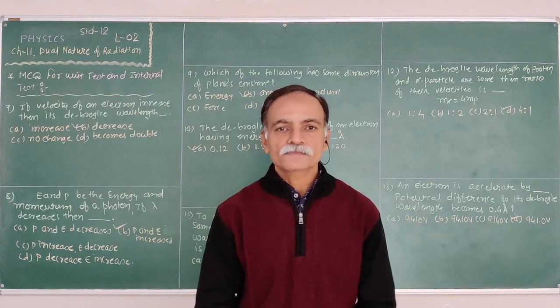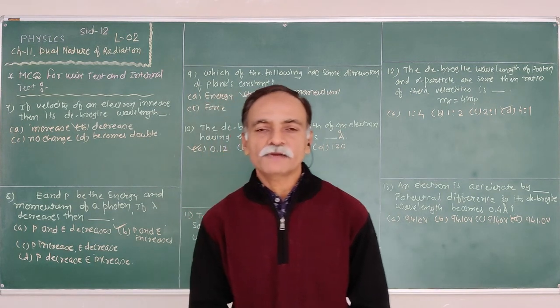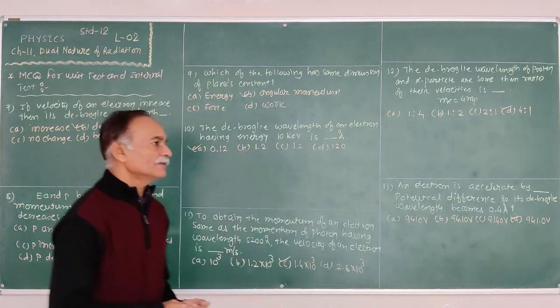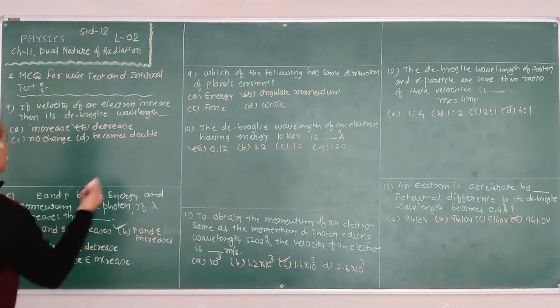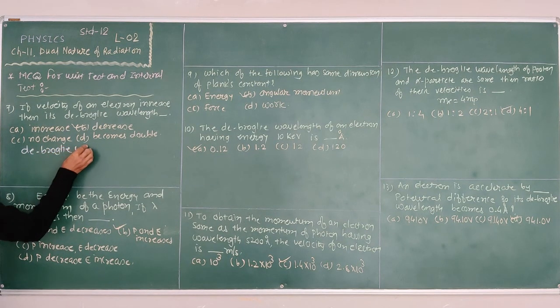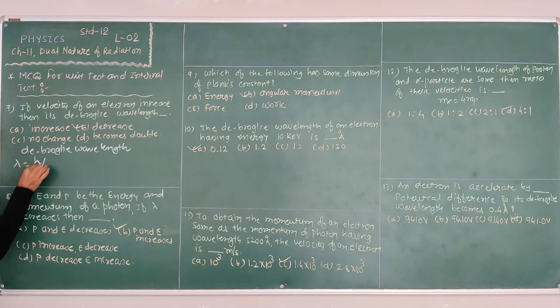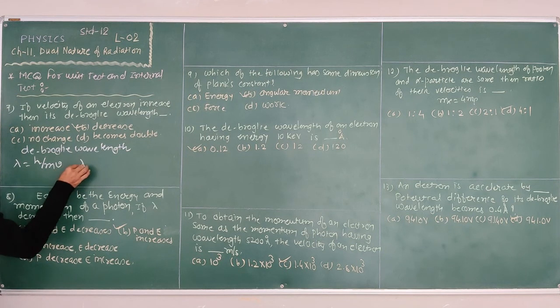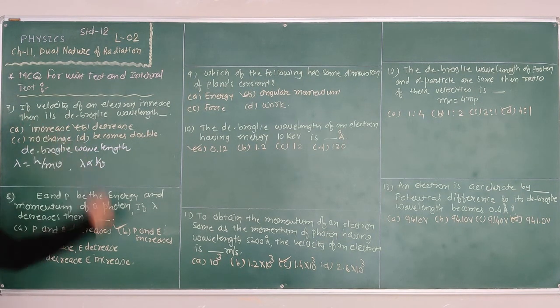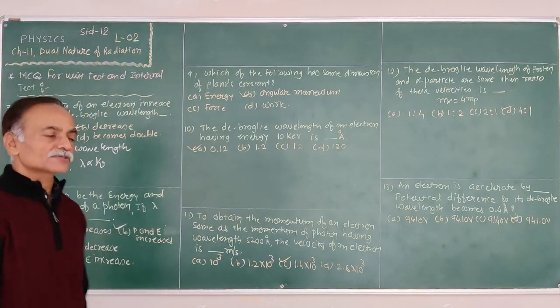Already we discussed the equation of the de Broglie wavelength, which relates particle nature and wave nature. Therefore, the de Broglie wavelength lambda is equal to h upon mv. Here h and m are constant. h is Planck's constant, m is the mass of the particle. Therefore, lambda is proportional to 1 upon v. The de Broglie wavelength is inversely proportional to the velocity of the particle.